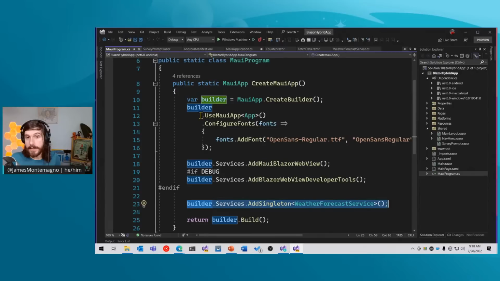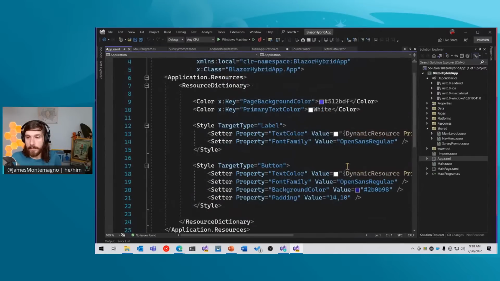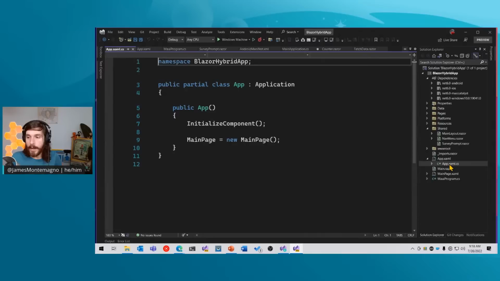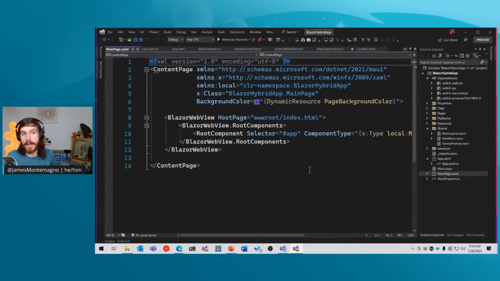Now, here we can see that this is loading up the MAUI app. So we kind of go down the rabbit hole of how this goes. Here we have the app file, and this app file is just a little bit of styling for different things in a .NET MAUI application. But the code behind is saying, hey, when you load this app, create a main page. And that main page here is a .NET MAUI page. So you have the program, which loads the app, which loads the page that's going to start with the application.